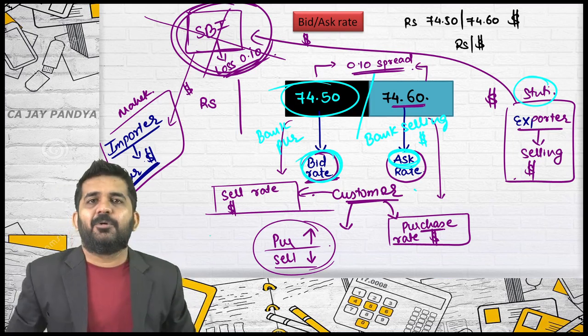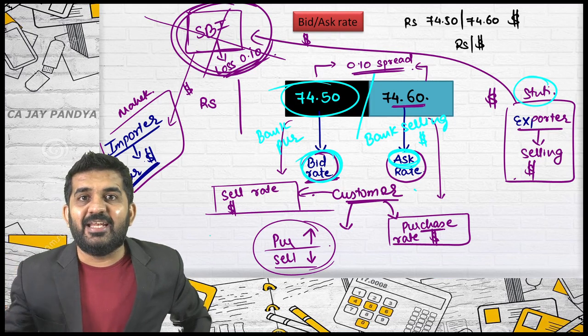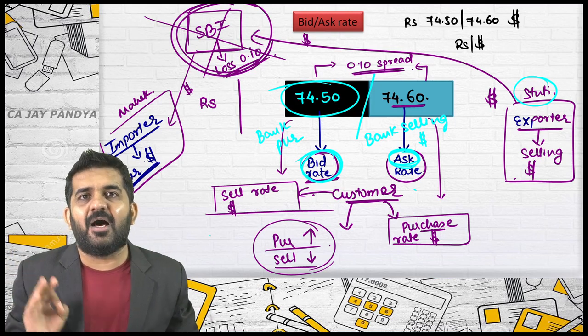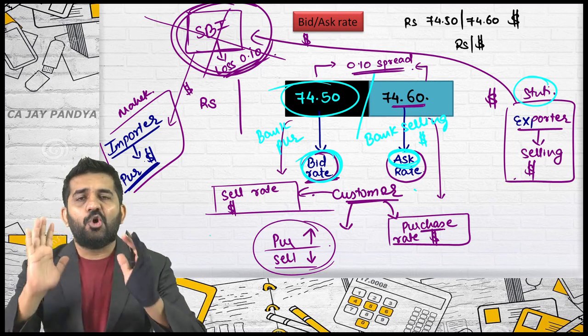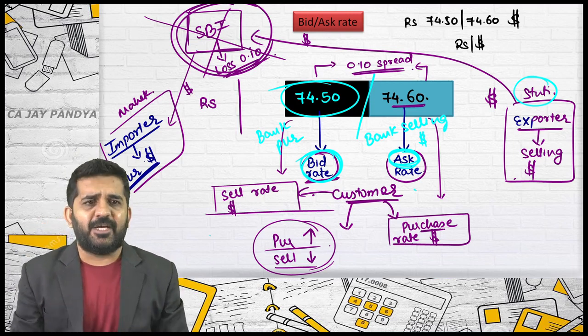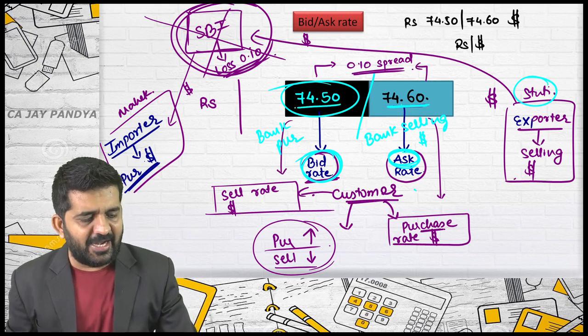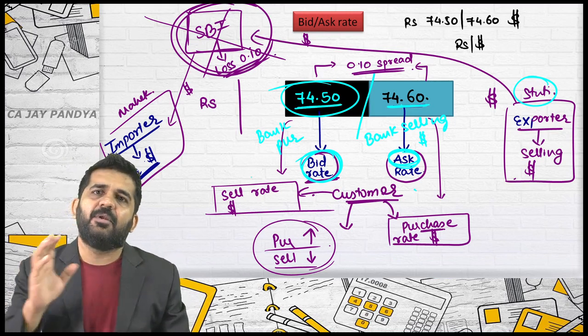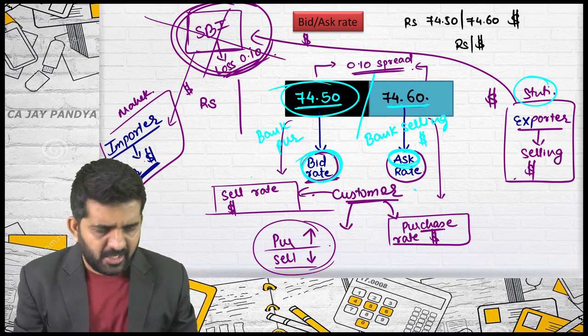And you can purchase at a bid rate. Purchasing and selling, the name bid and ask is given from the point of view of a bank. So if you are a customer, please try to concentrate. You can purchase at a higher rate and sell at a lower rate. Higher rate will always be on the right hand side. Lower rate will always be on the left hand side. Try to concentrate. Once again, I am writing the rate.